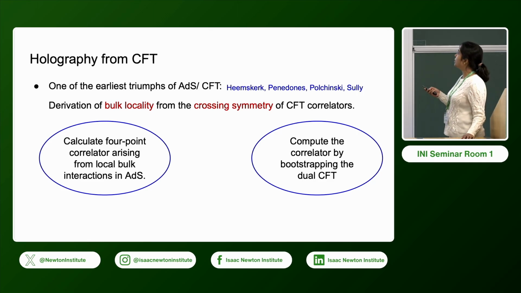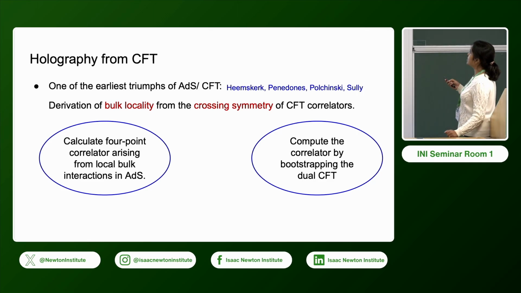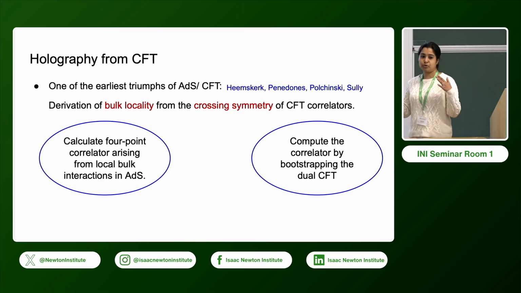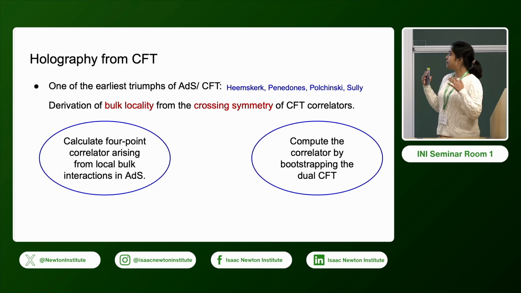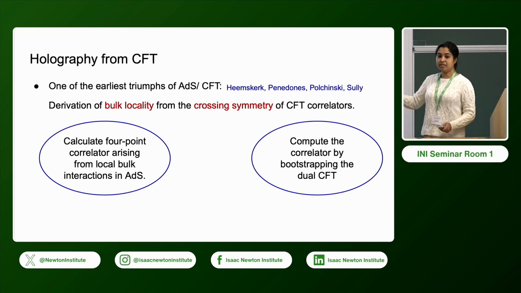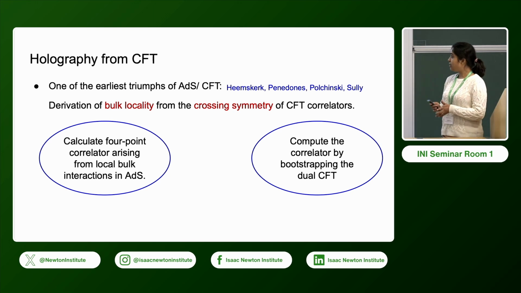The derivation of bulk locality from crossing symmetry of CFT correlators works in the following way. Suppose we want to calculate the 4-point correlation function in AdS. We start with a basic AdS Lagrangian, and we write down all possible terms in the action consistent with the symmetries.